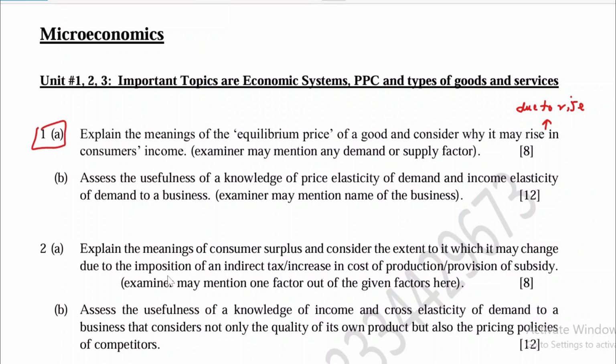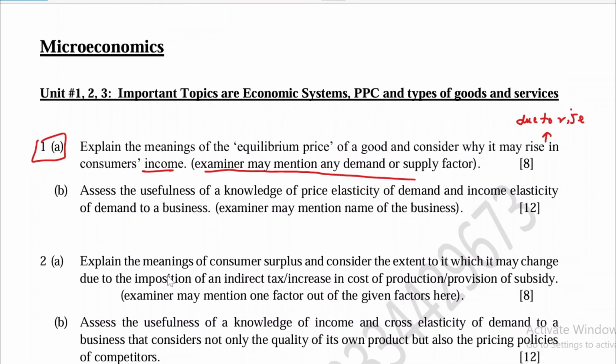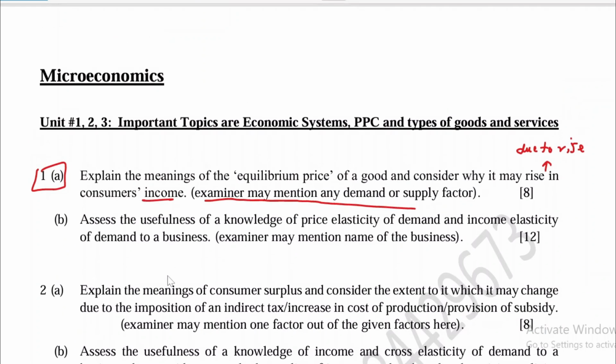Explain the meaning of equilibrium price of a good and consider why it may rise due to the rise in consumers' income. Right, so the examiner may mention any factor that may affect demand and supply, but in this question I have mentioned consumers' income. The examiner is not bound to use income here. He may ask about any factor that affects demand for goods and services. So for this question, what should be the possible answer?